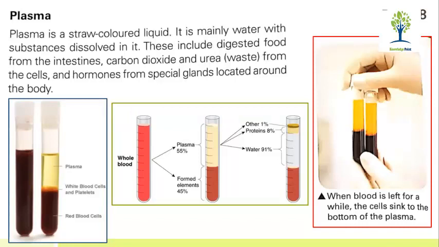Who will explain what is plasma? Yes, you can. Plasma is a straw-colored liquid. It is mainly water with digested food from the intestines and substances dissolved in it. Carbon dioxide and urea from the cells, and there are hormones from special glands located around the body. Very good. Very nice.